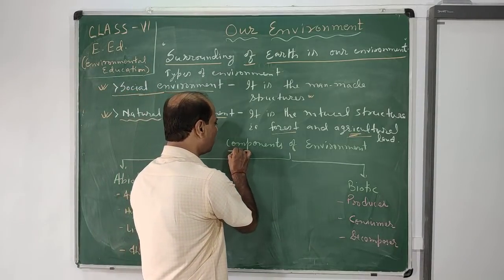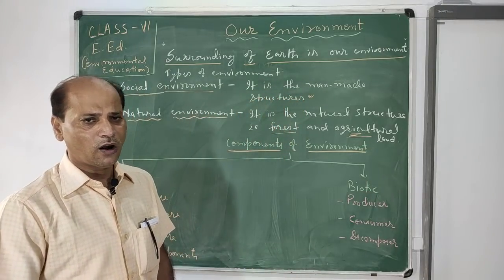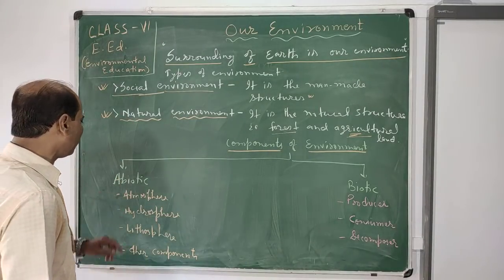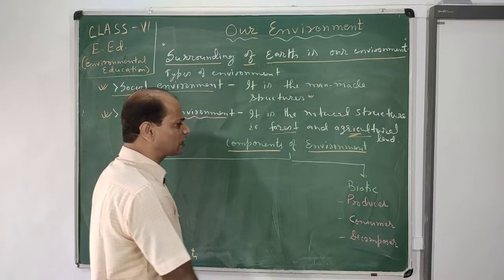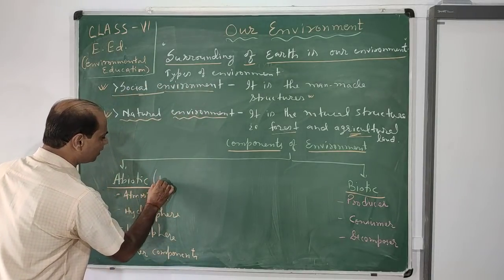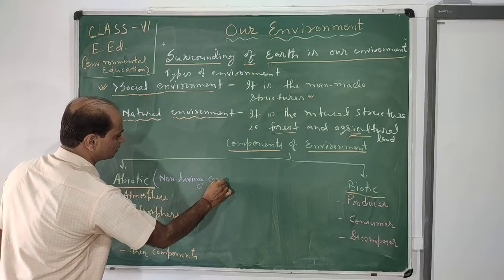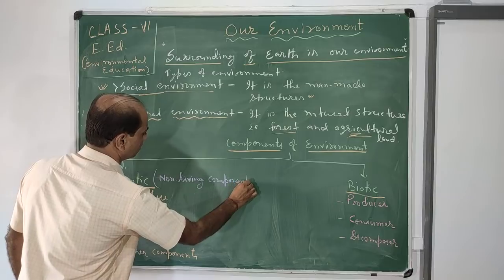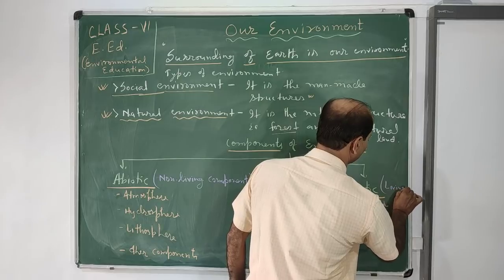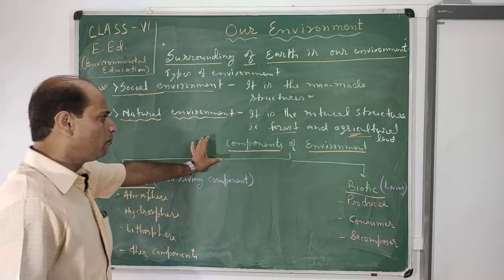Now, how is the environment made, meaning the components of the environment. What things make up the environment of our nature. So see, there are two components of environment. The first one is the abiotic component and the second one is the biotic component. Abiotic component is also called the non-living component, and the biotic one is the living component. Non-living and living, two types of components are present to make an environment.